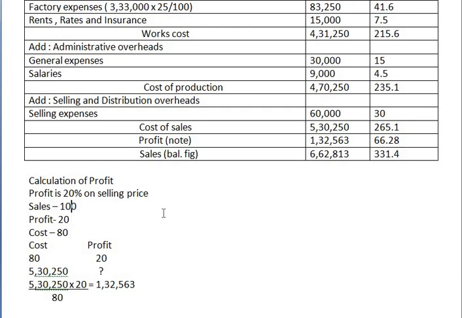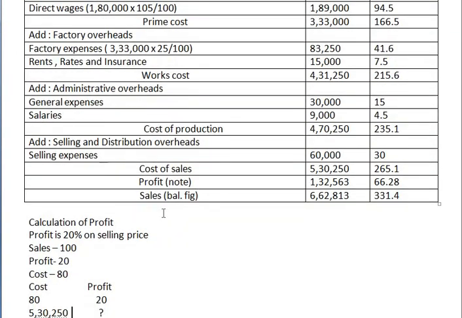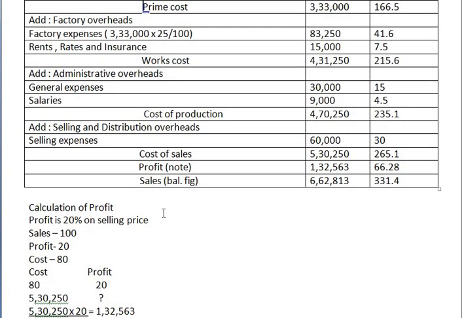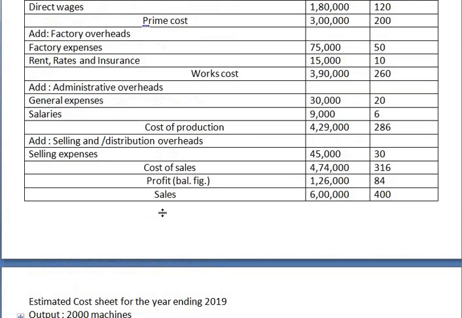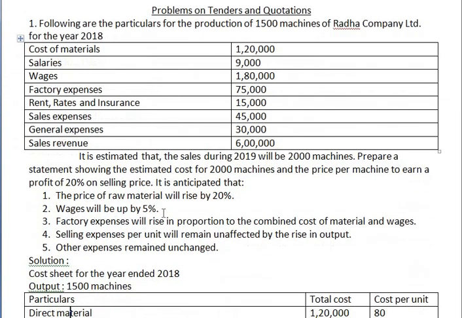So this is how we are going to solve an estimated cost sheet. Hope this problem is clear to you all. I will be solving another problem on this also. Another 2-3 problems we are going to solve on this. Again go through the problem, solve it once again. So see you in the next class.